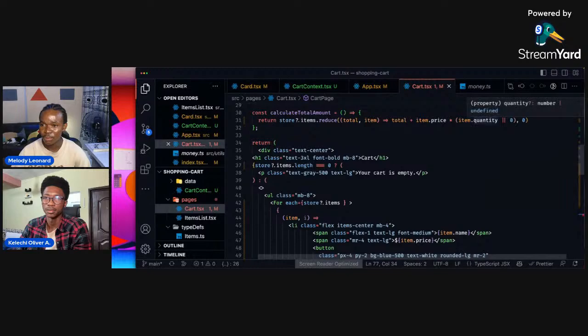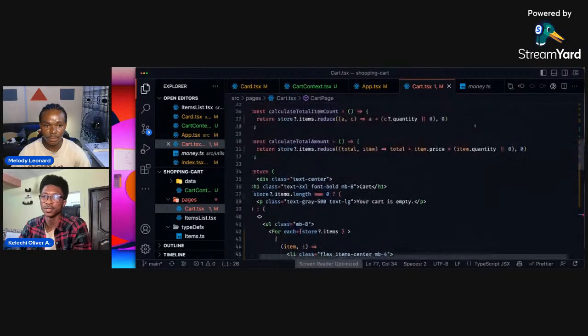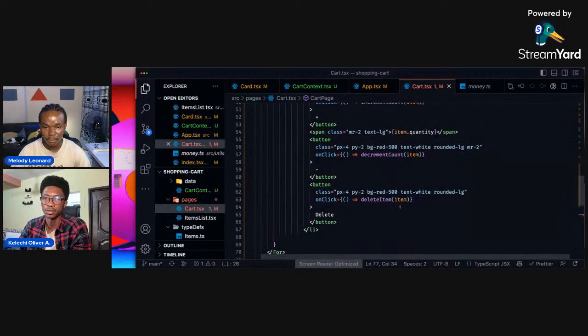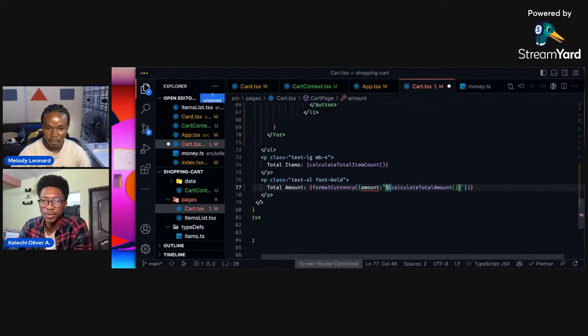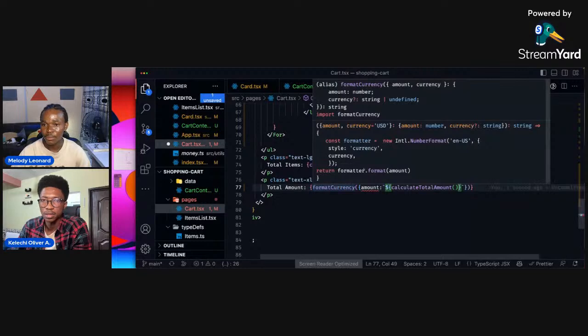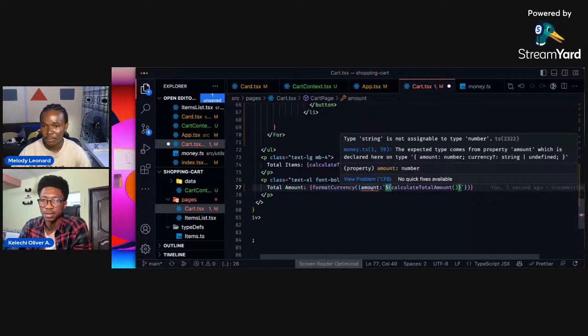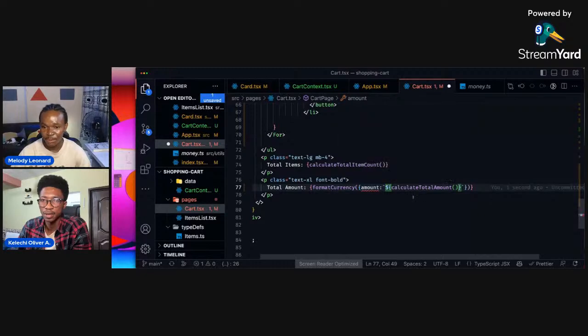Quantity cannot just easily convert to a string with the template literal. Yeah. So that means you convert both of them, because what is amount doing there? Amount colon, does it take an object? Yeah, it takes an object, an amount, which is a number. Now it's a number. So why is it not sending a number? Let's see, amount is a number. So why is it showing the TypeScript error?